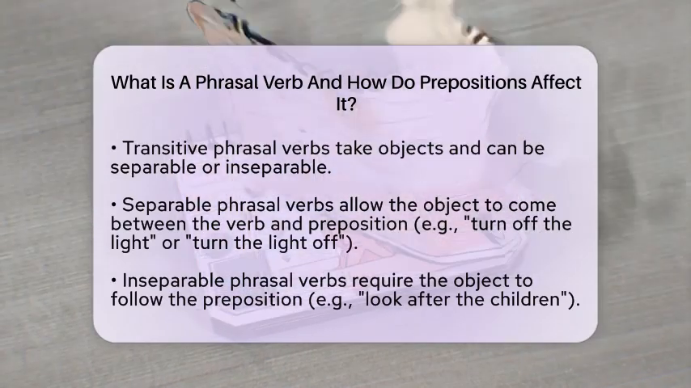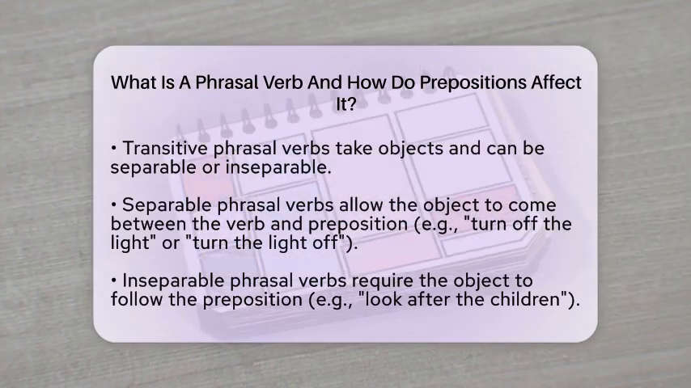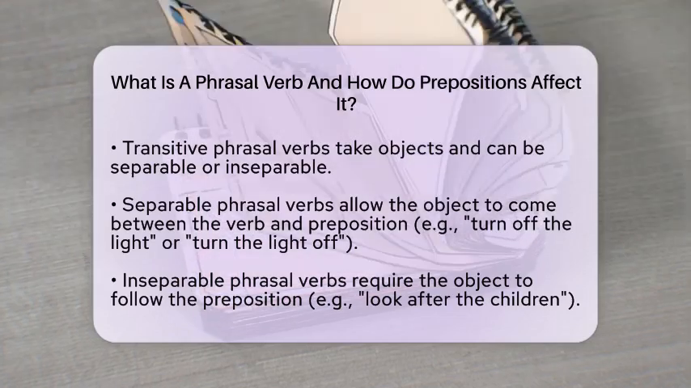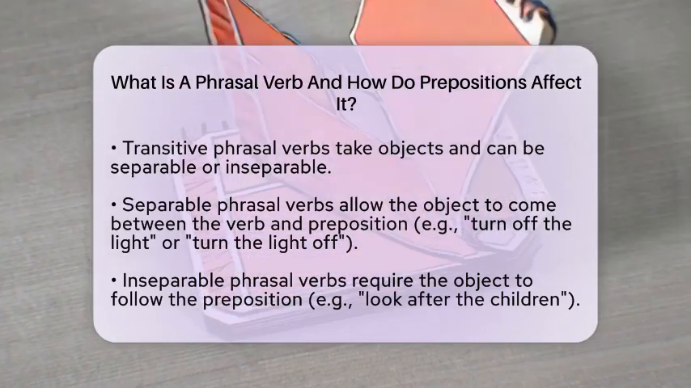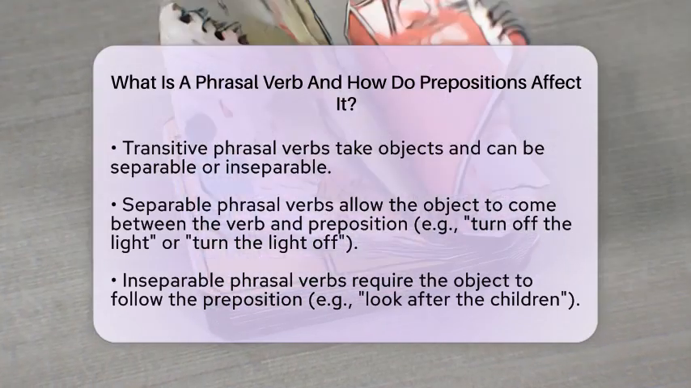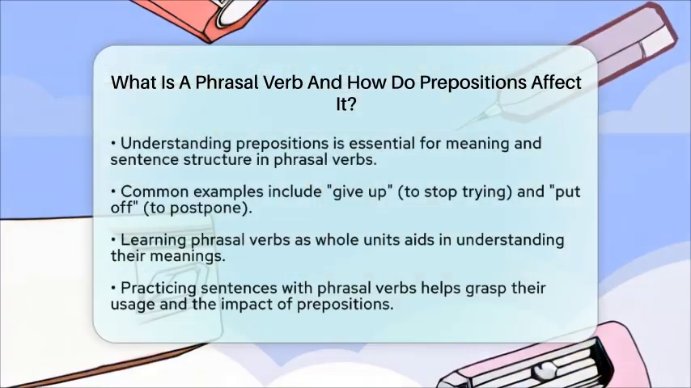In everyday English, you will find phrasal verbs with prepositions used frequently. Examples include give up, meaning to stop trying, and put off, meaning to postpone. To use phrasal verbs correctly, it is helpful to learn them as whole units with their particles. Their meanings often cannot be guessed from the individual words.